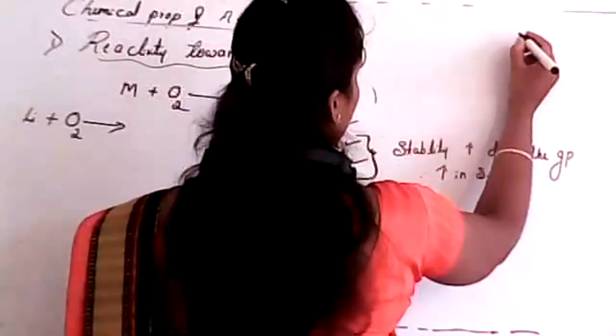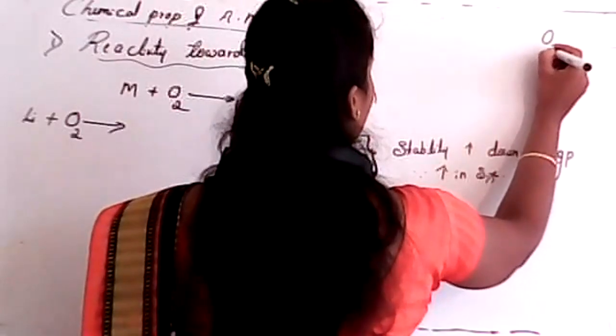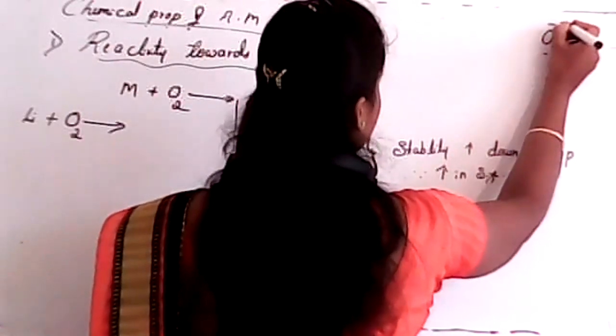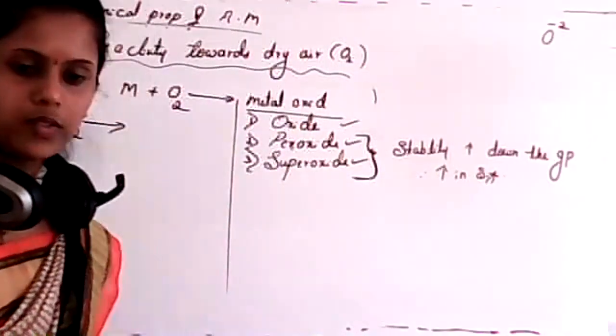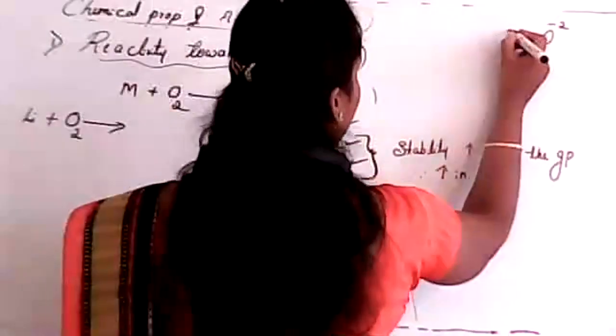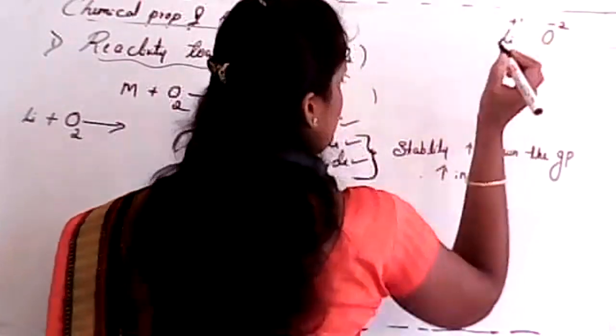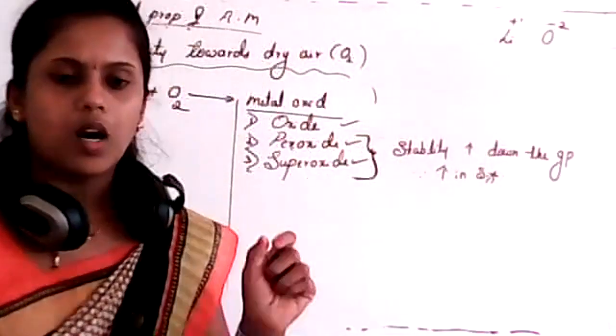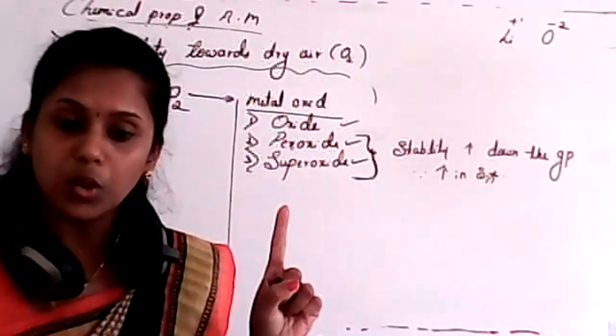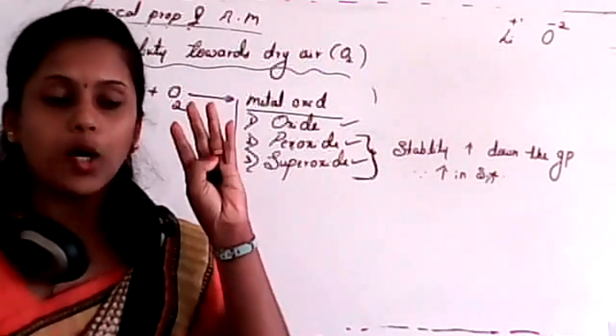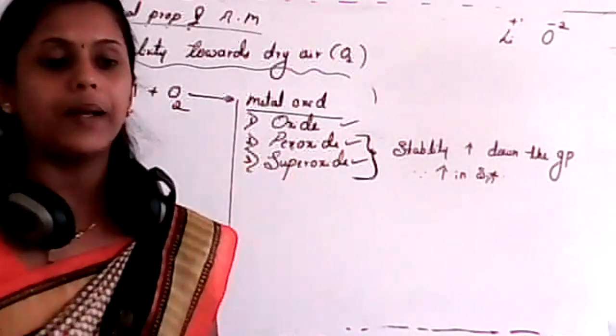Because you must know the common oxidation state of oxygen is -2, and for lithium it is +1. Remember one thing, student, the oxidation state of first group elements is +1, the oxidation state of second group elements is +2.